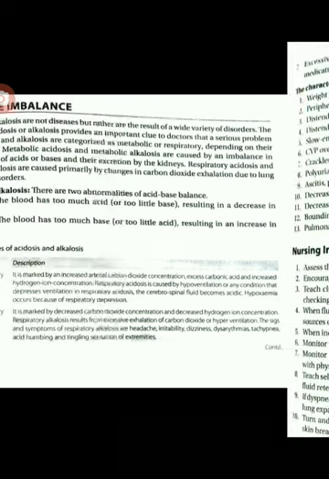And after that, metabolic acidosis and metabolic alkalosis. What is metabolic acidosis? It results from a rise in hydrogen ion concentration in the extracellular fluid, caused by an increase in hydrogen ion levels or a decrease in bicarbonate levels.